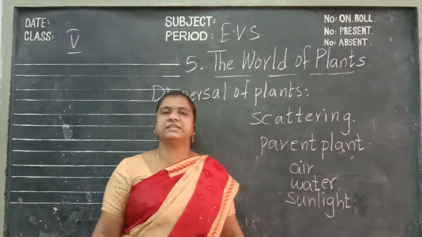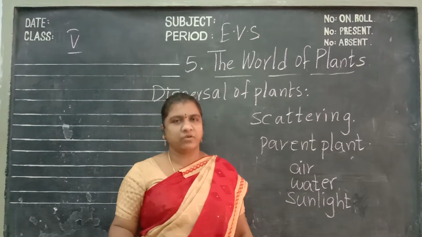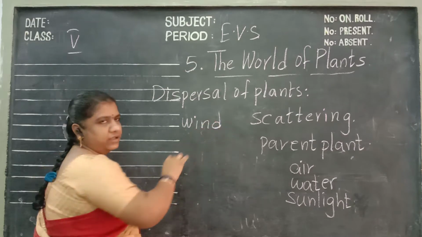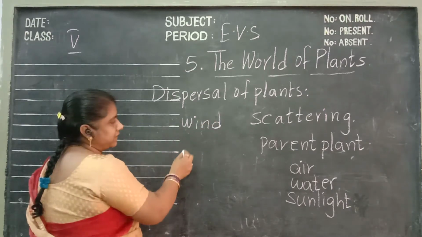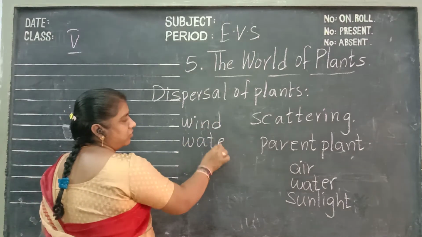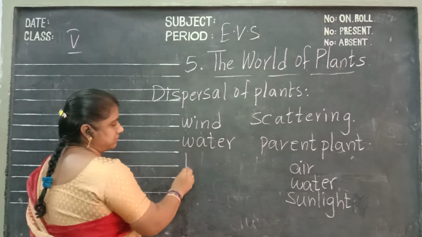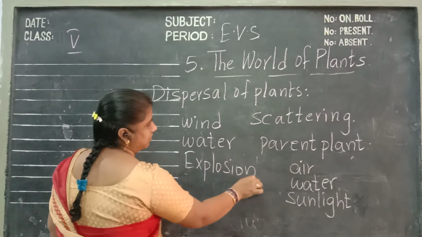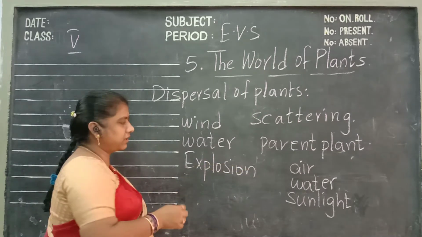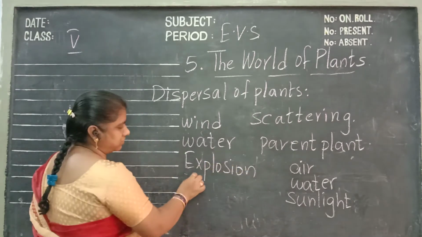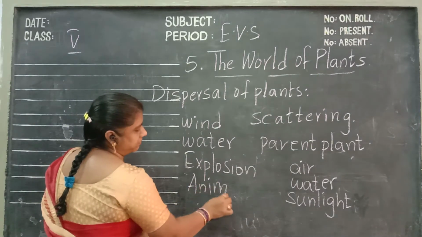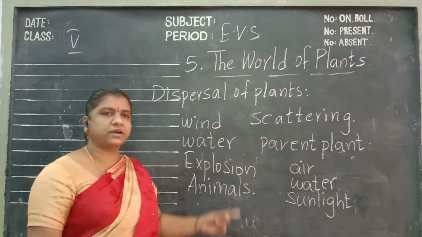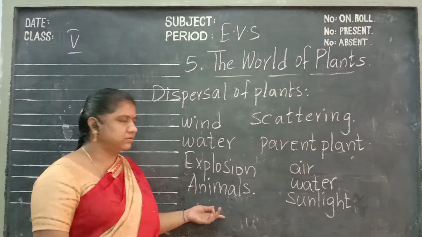Fruits and seeds are also to be scattered with the help of wind and water, and explosion. The seeds are scattered from one place to another place through wind, water, explosion and animals.